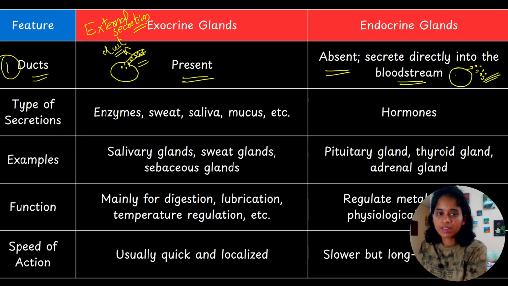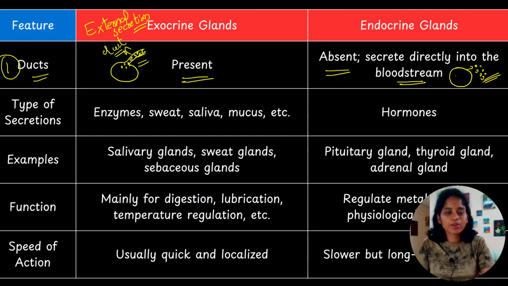Saliva, sweat, milk, all are exocrine secretions. These secretions can come outside of the body. That is why exocrine glands are also known as glands for external secretion, which means their secretions can come outside of the body. You just think about saliva or sweat.